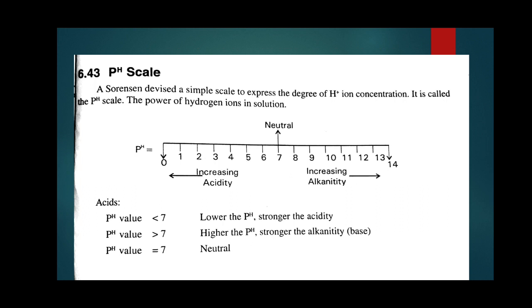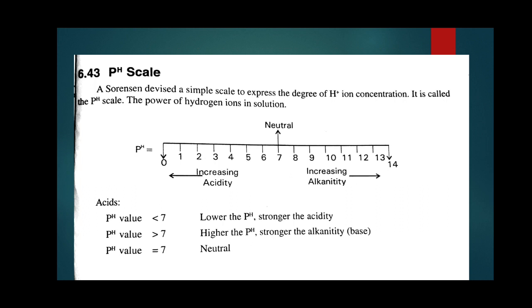Then this is the diagram of the pH scale. There are three types of chemical solution: acid, base and neutral. What does the pH scale explain here? If the pH value of the chemical solution is between 0 and 7, we call it an acid. If the pH value is exactly equal to 7, then we call it a neutral solution. For example, the molecular formula of water is H2O. If it ionizes, it splits into H plus and OH minus. So water has hydrogen ions and hydroxyl ions in equal quantity. So water is a neutral solution.